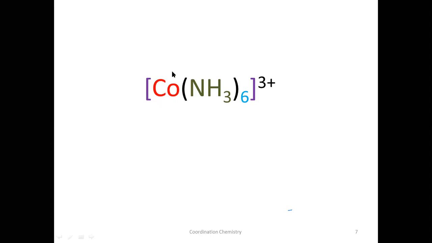The first thing that is written inside the square bracket is the metal atom, the central metal atom. The central metal atom here is cobalt, and the rest of the molecules which are written after the central ion are ligands. So what is the ligand here? Only one molecule is there, ammonia, and there are 6 of them. Let us see. So what is the central metal atom here? Cobalt. Okay. What is this ammonia? This is a ligand.